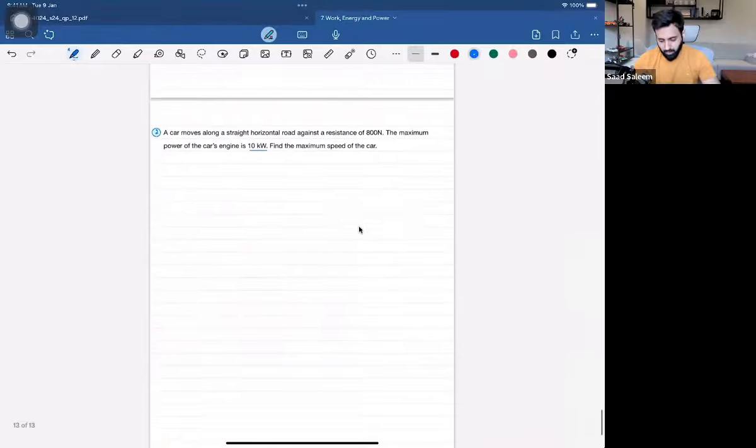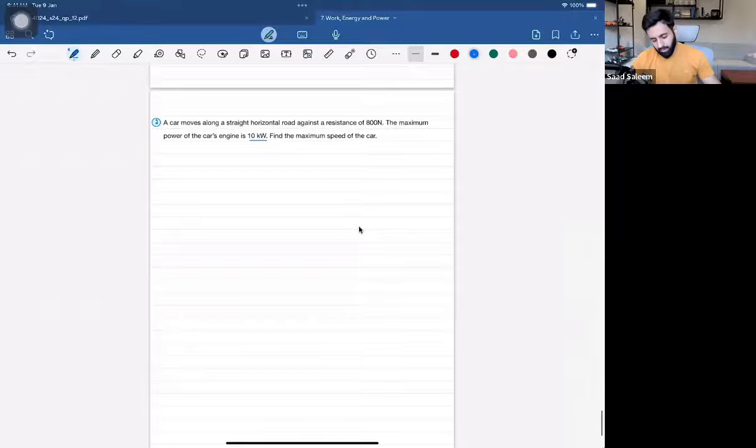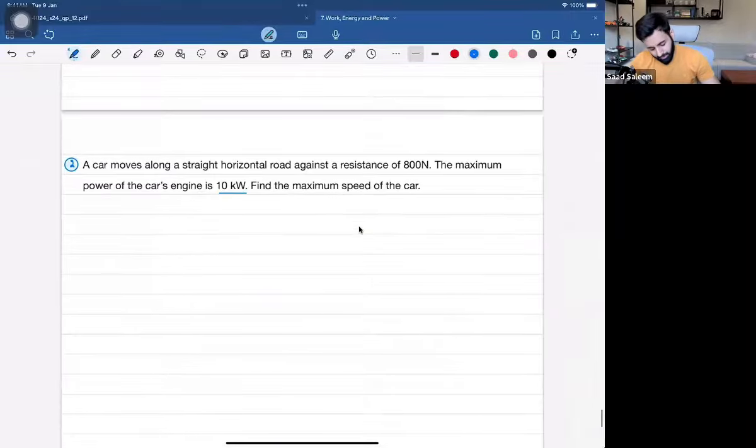Okay. So let's solve this question. Now remember, the rule is that the driving force minus the resistive force is equal to the net force. The reason why I'm saying driving force is because there is no other force over here at the moment. Now, how do we find out the driving force?